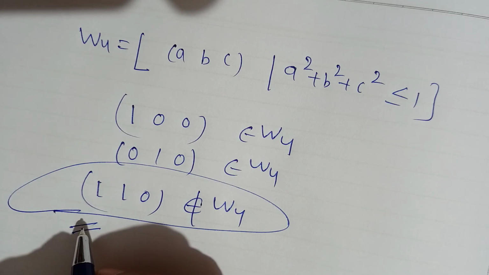So for a subspace, very simple, we have to do the one step test. The 0 vector should belong to W, and then with the one step test you can verify whether a given subset is a subspace or not.